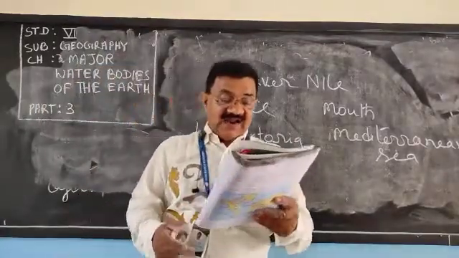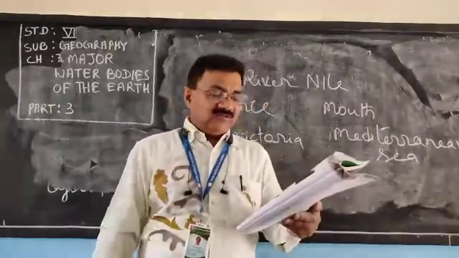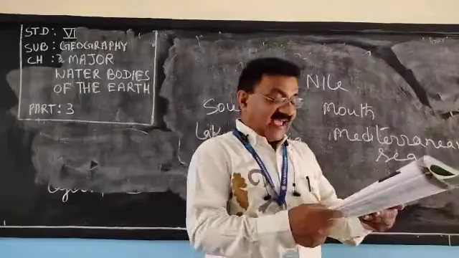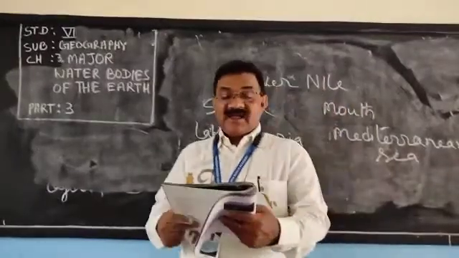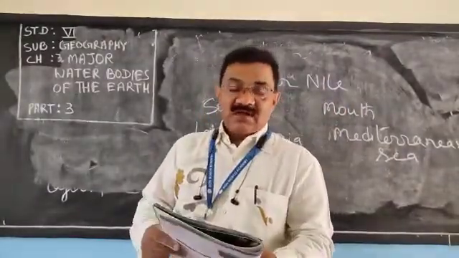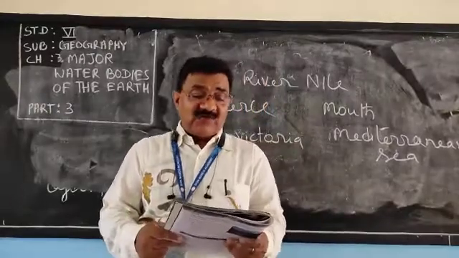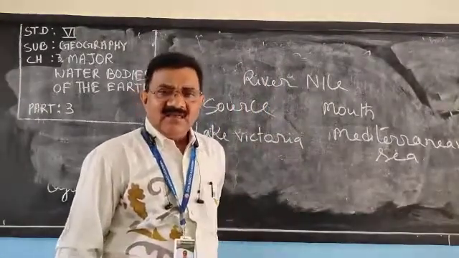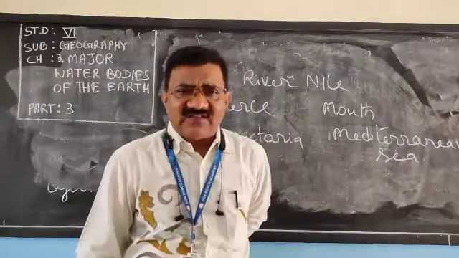Congo, highland of Zambia and mouth is Atlantic Ocean. Rhine, Swiss Alps and North Sea. Danube comes out from Black Forest Mountain and ends in Black Sea. Heard about Black Forest?